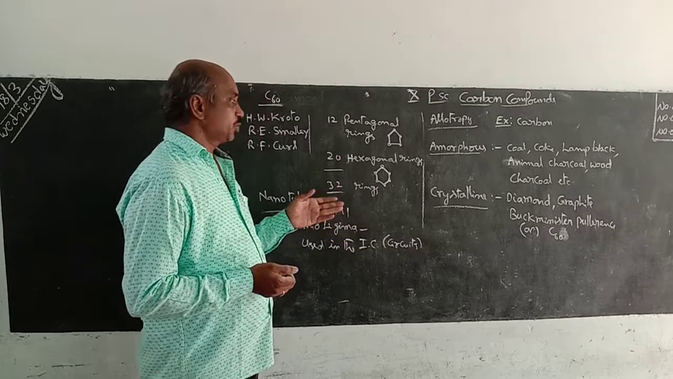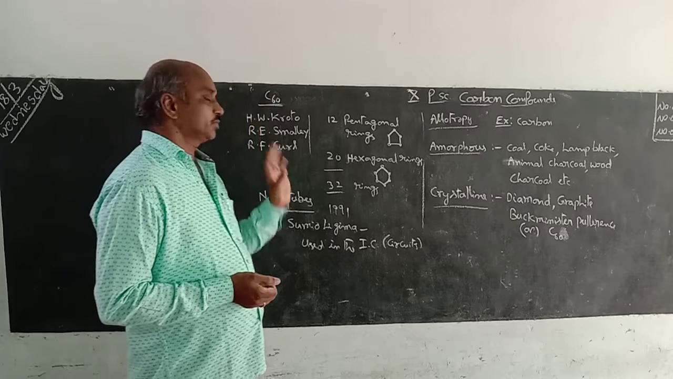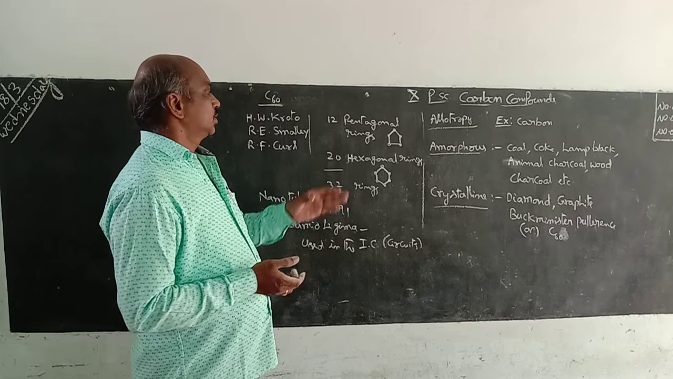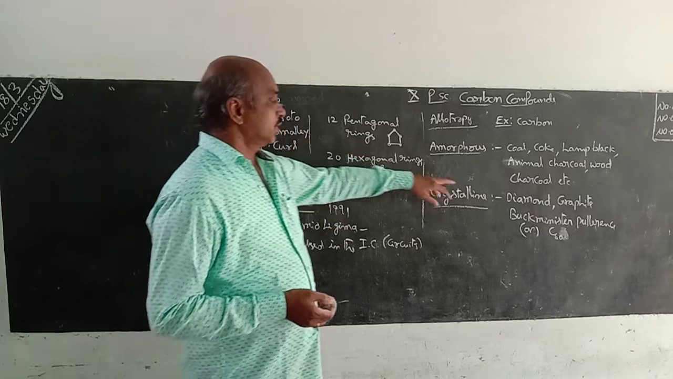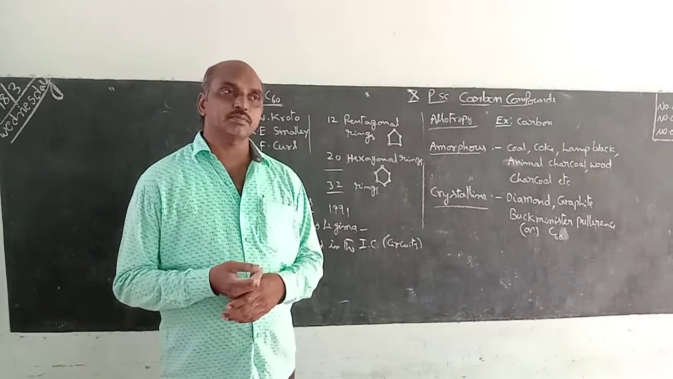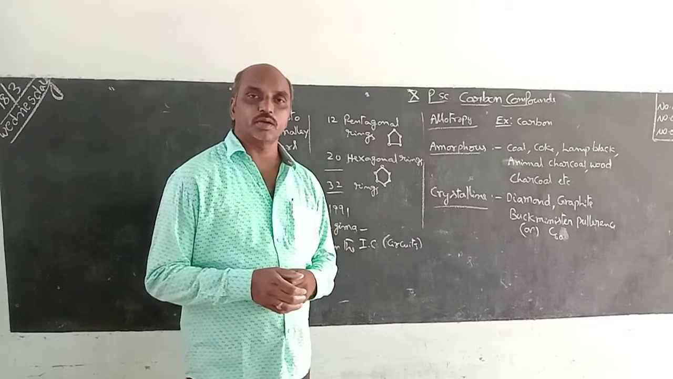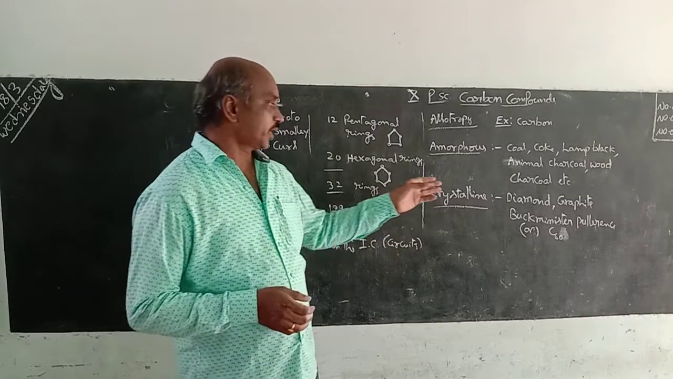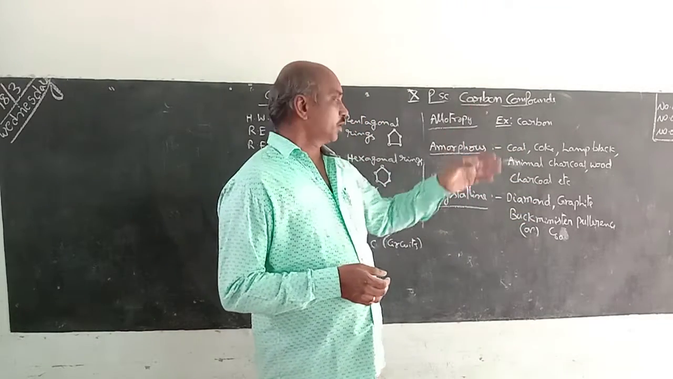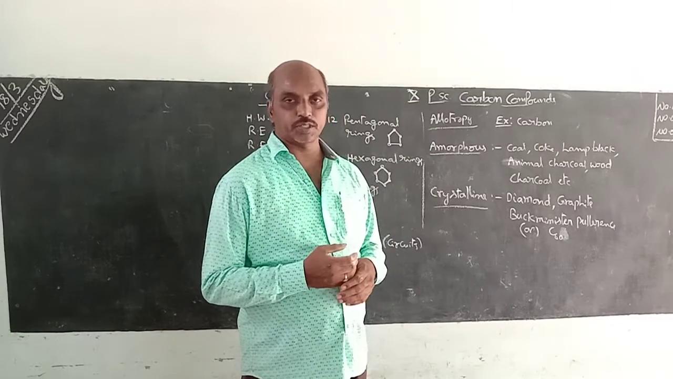Who discovered Buckminster Fullerene? Three scientists: H.W. Kroto, Curl, and R.E. Smalley. These 3 scientists discovered it and they got the Nobel Prize. Here, diamond is a very hard non-metal. Diamond cannot be synthesized at ordinary conditions; it needs very high pressure and temperature. It is a bad conductor of heat and electricity, with sp3 hybridization.